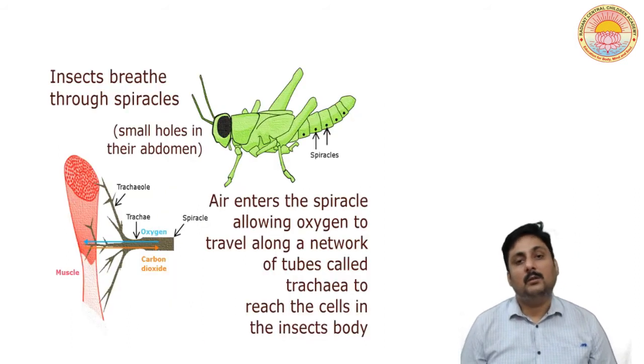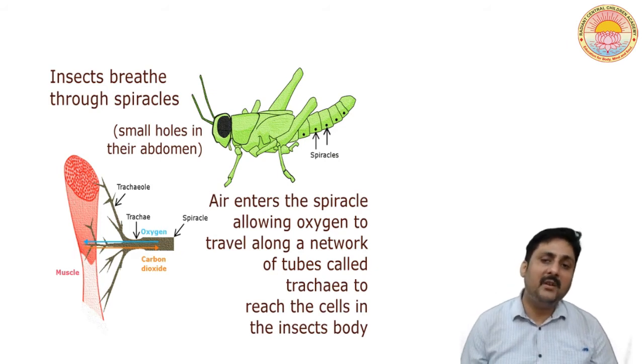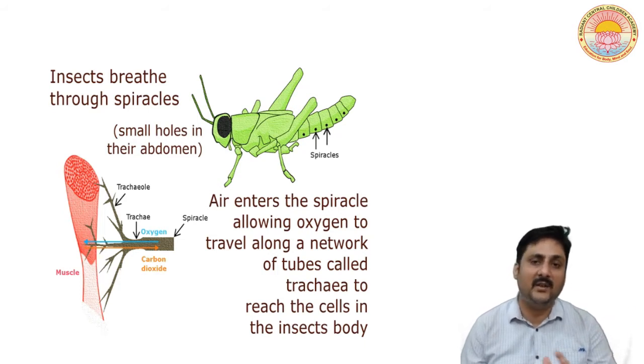Now there are many organs associated with respiration in different living organisms. For example, if we talk about simple organisms, lower organisms I mean to say, especially invertebrates, they have different kinds of organs associated with respiration.